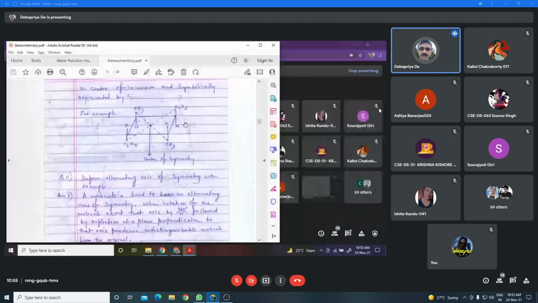A molecule has a center of symmetry means, suppose you consider this molecule, this is a cyclobutane compound. There are different substituents in the cyclobutane.